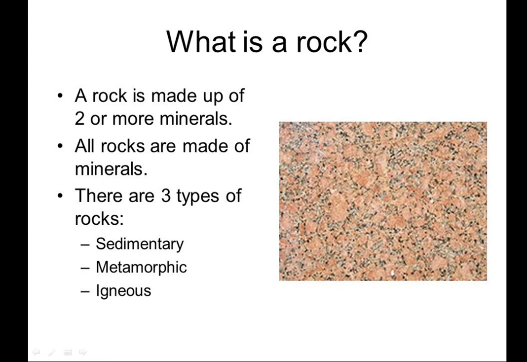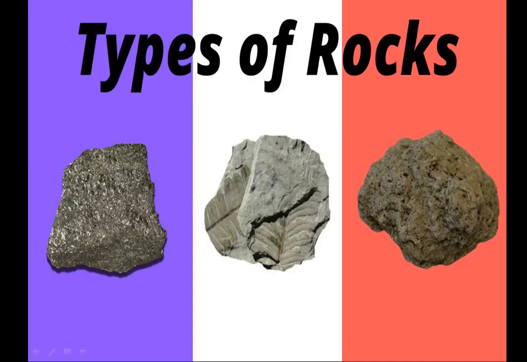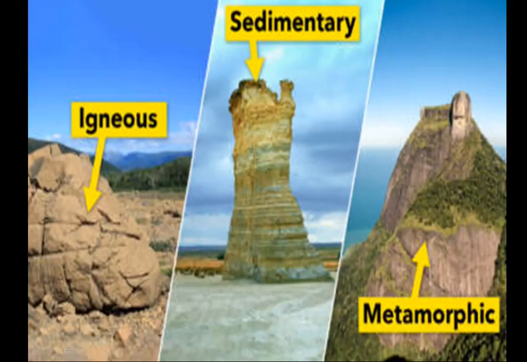Here we will see the three types of rocks, that is sedimentary rocks, metamorphic rocks and igneous rocks. Now we will see the images of the three types of rocks given here. So first we will go to the igneous rock. See, the images are also given here showing how they look.